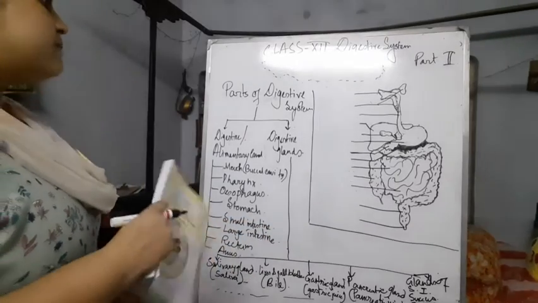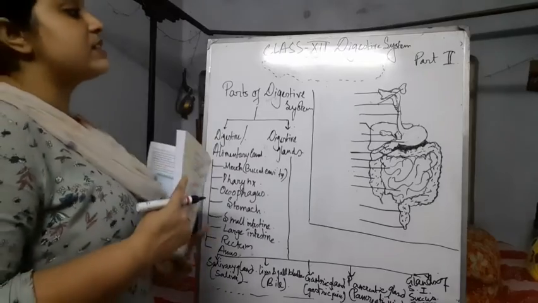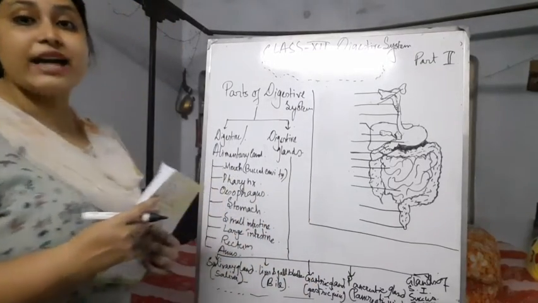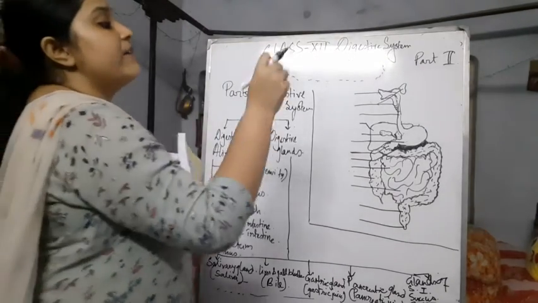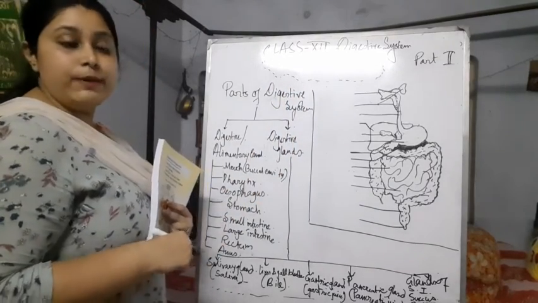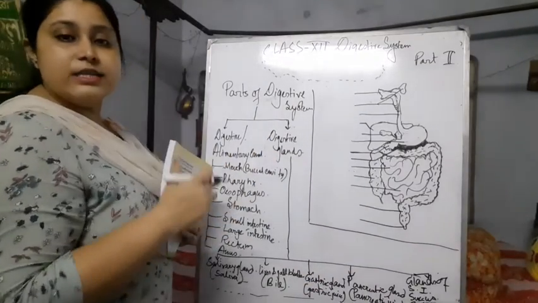So now I am pointing this out in this picture. You can see that there is a diagram of the digestive tract. Okay, so I will write and point out the different parts of the digestive glands and also the parts of the alimentary canal in this picture.